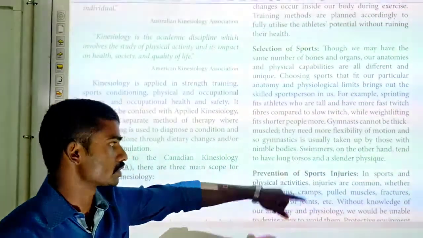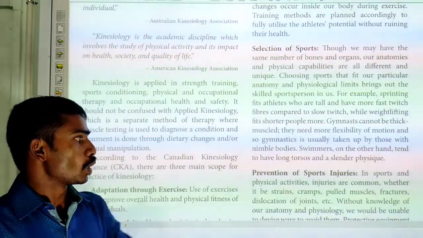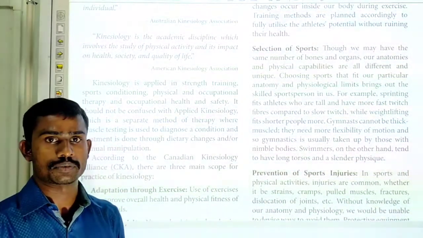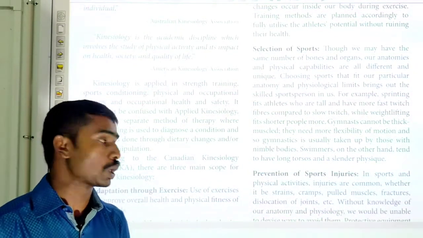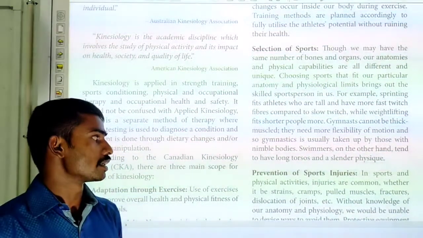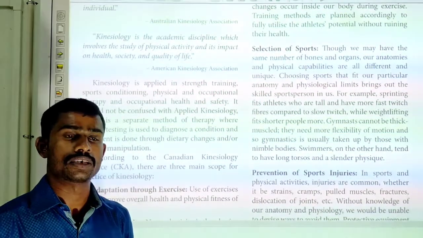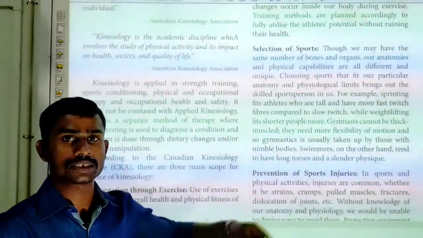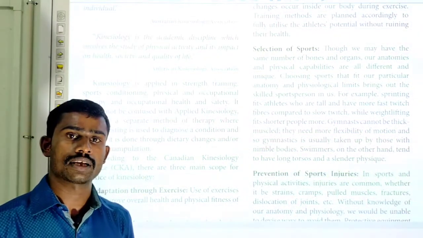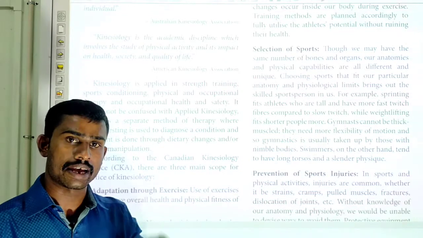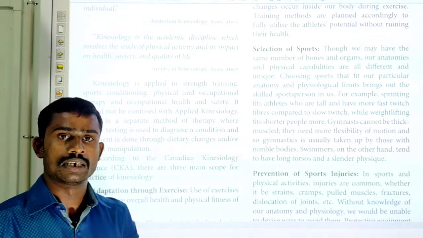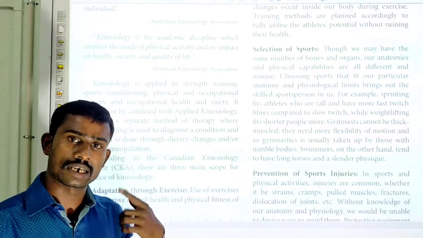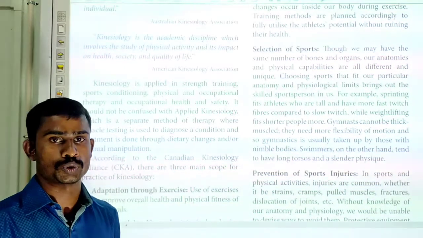In the case of swimmers, on the other hand, they tend to have long torsos and a slender physique. For swimmers, they should have long torsos and they should have a slender physique. Torso means the part of the body between the neck and the hip. This part, the trunk of the body, is known as the torso.